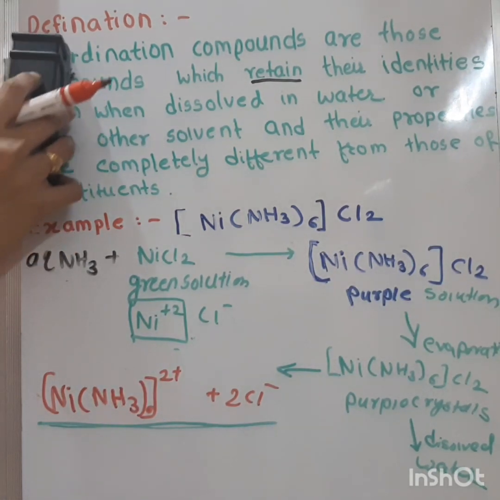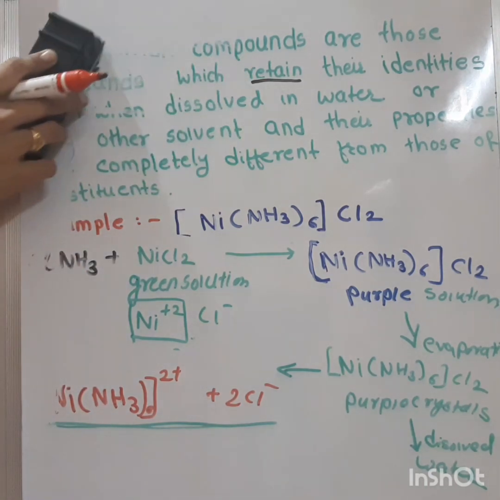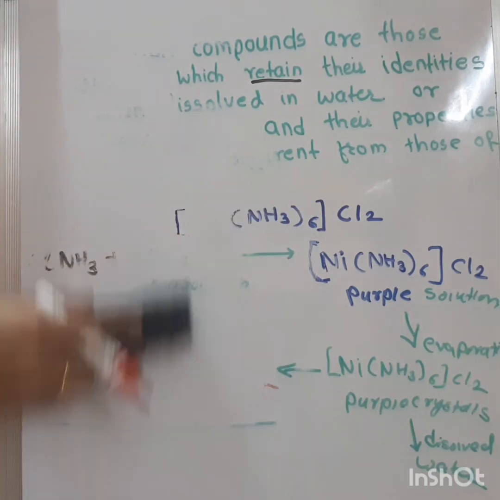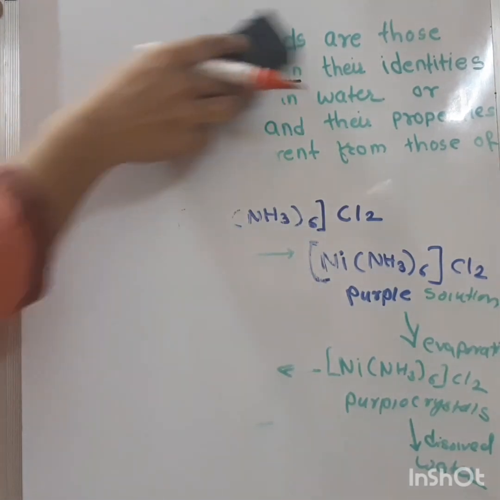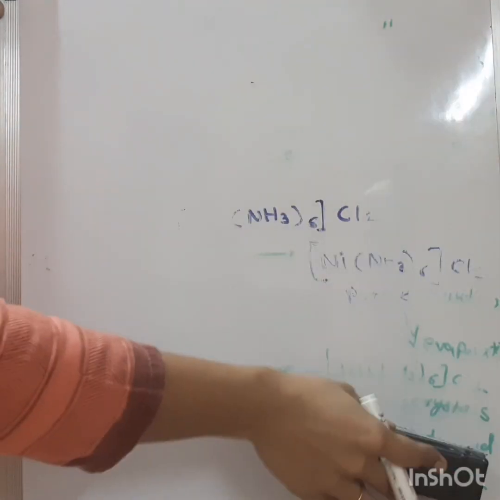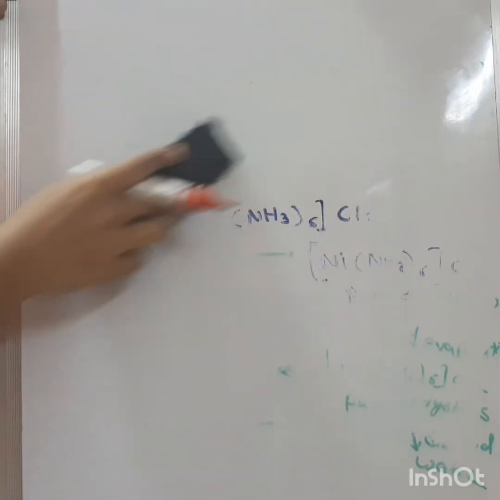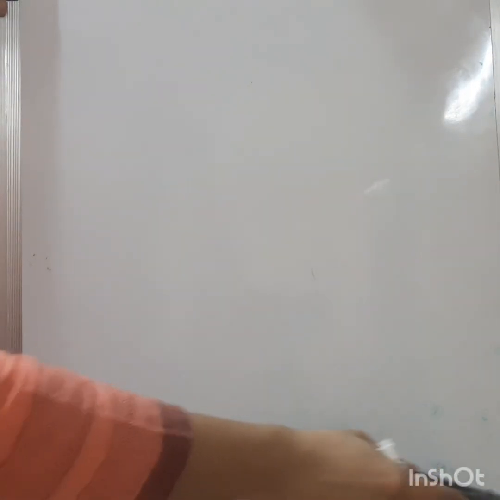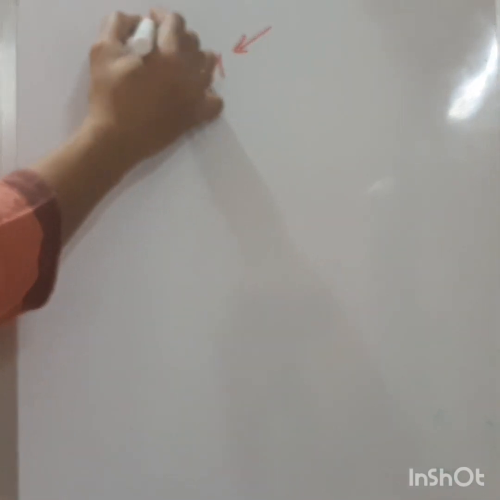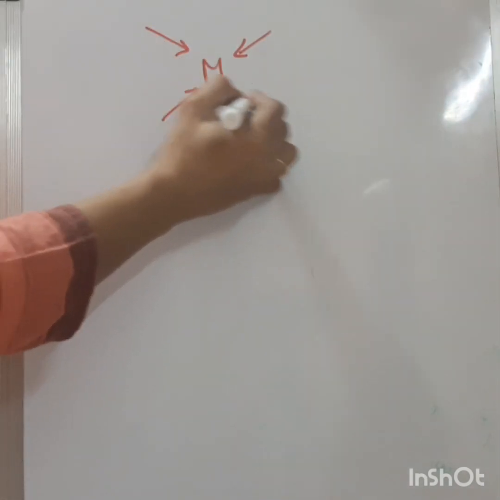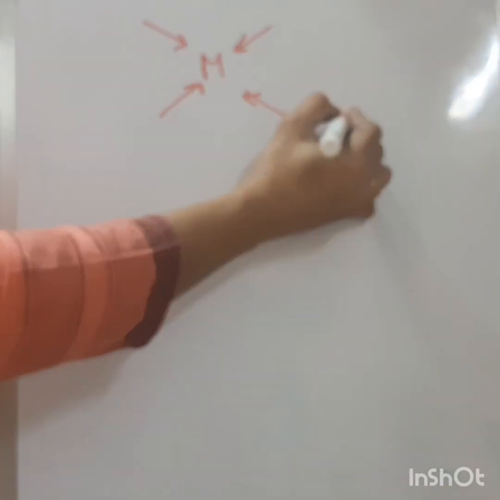Coordination compounds consist of a central metal atom or ion surrounded by atoms or molecules.